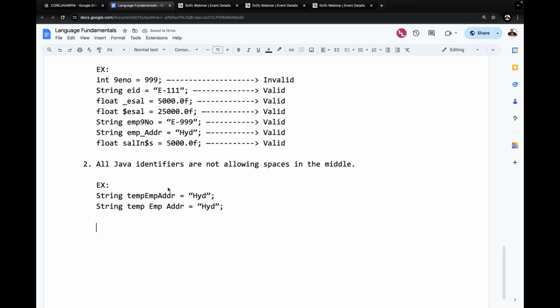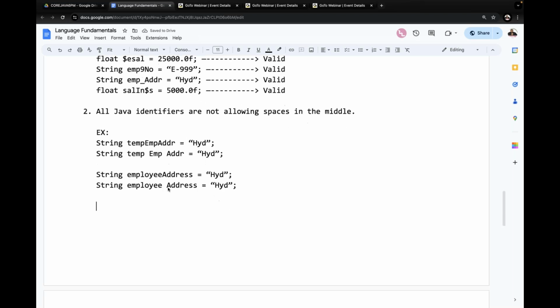Understand the point clearly? Next one, String employeeAddress, with the same value Hyderabad. But what people do out of habituation is employee space address is equal to Hyderabad. Understand my point clearly?